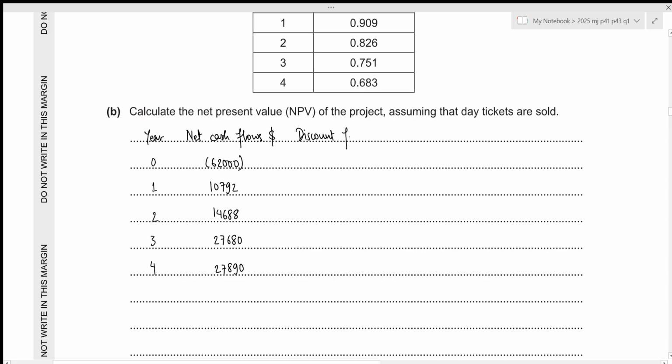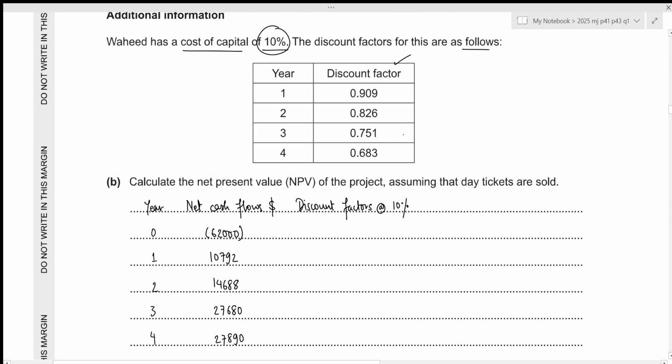So in this case, the discount factors are at 10%. For discount factors at any rate, for year 0, it will always be 1 because we do not need to discount the value for year 0. Now for the remaining years, 0.909, then we have 0.826, then we have 0.751 and 0.683. Then we multiply these two together and get our present values.